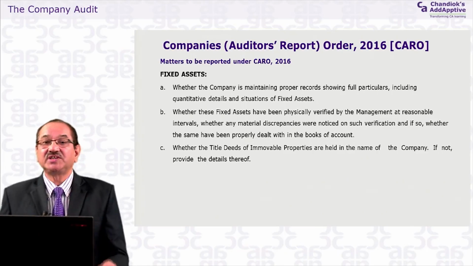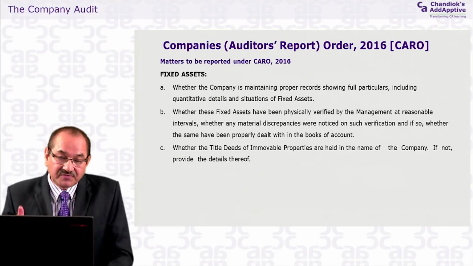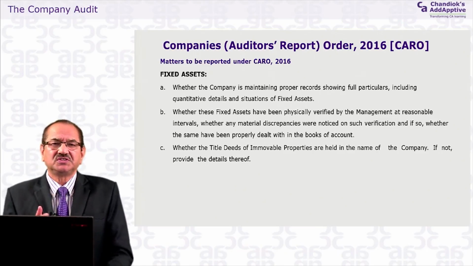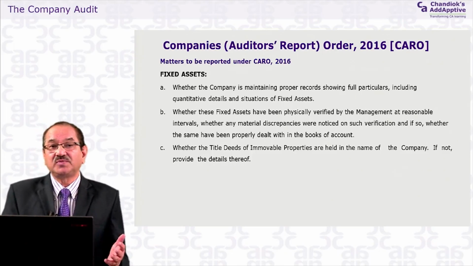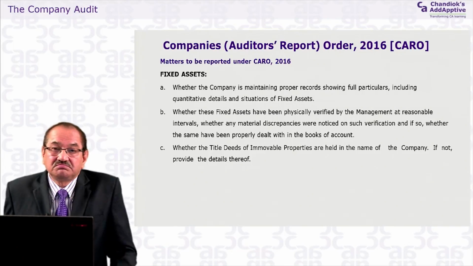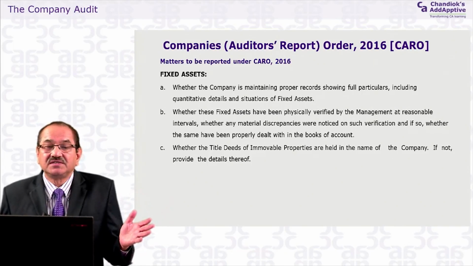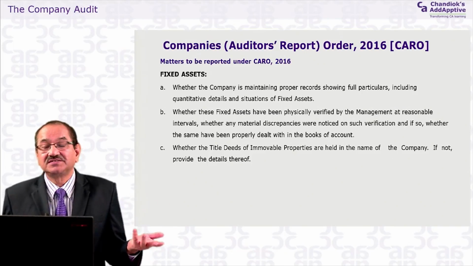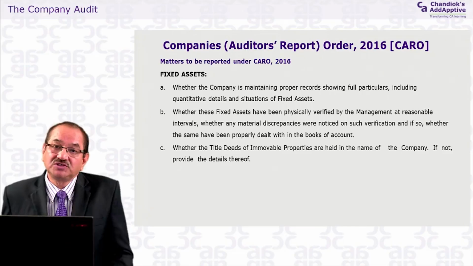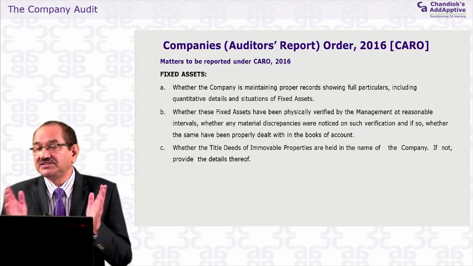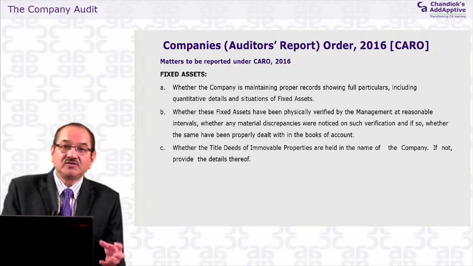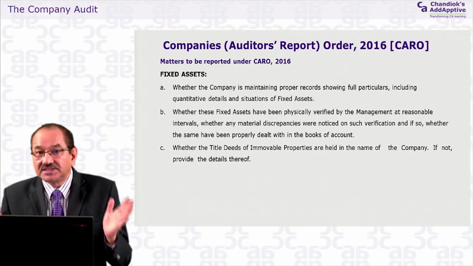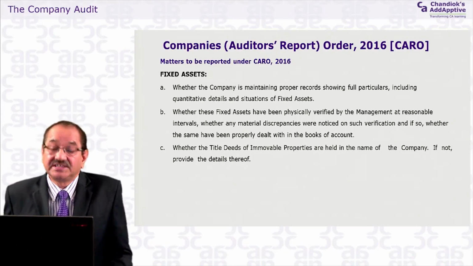If he feels it's not reasonable, because the fixed assets consist of computers, all PCs, laptops and these things, and there is a lot of turnover in the network, they get obsolete so much during the year, he may feel that once in a year is not sufficient. It should be at least twice a year. So that's the reasonability call the auditor has to take, and it is left to his discretion under the particular situation whether conducting a physical verification of the fixed assets once in a year is reasonable or not. That's the auditor's call.